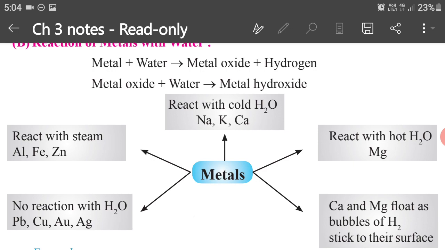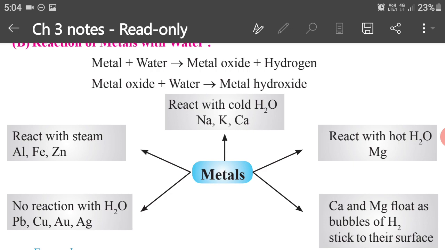Why? Because in the first reaction, we are saying metal plus water gives metallic oxide plus hydrogen. This hydrogen gas sticks to some of the calcium particles, and thus calcium particles start floating at the surface of water. The same thing happens with magnesium also.